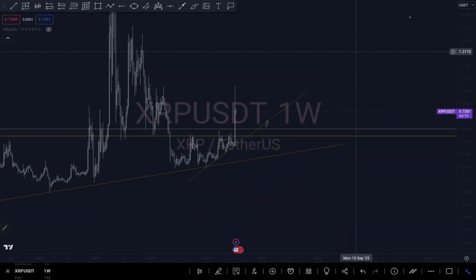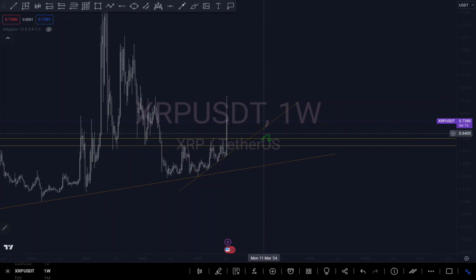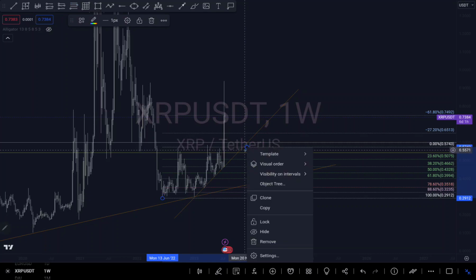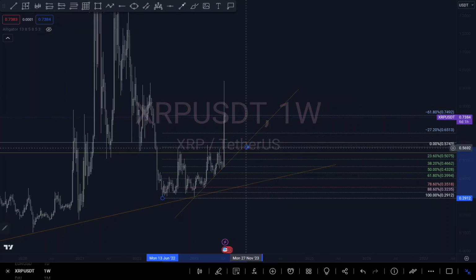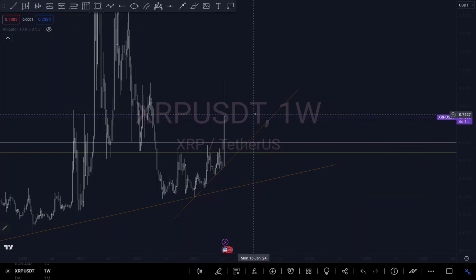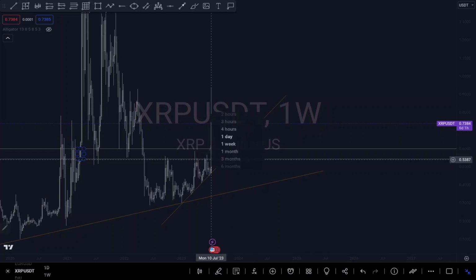So what am I expecting now? We can see this crazy candle broke off the structure right here, and it broke off this zone. At least I'm expecting a bit of a retest, especially if I use my fib from point A to point B, because we are rejecting off my negative 61.8% fib level. I see a possibility of it continuing to drop to the downside, at least to this zone right here.